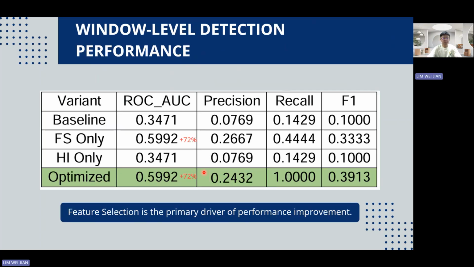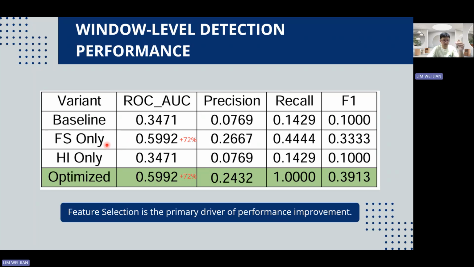Hi, I'm Wei Xuan. I will be explaining the window level detection performance. At the window level result, it's clearly shown that there are two groups of performance. As you can see, the baseline and the hierarchical only model show identical performance, with an identical score of 0.3471, which is terrible. This indicates that hierarchical structuring alone does not improve the anomaly discrimination without reducing the feature space.